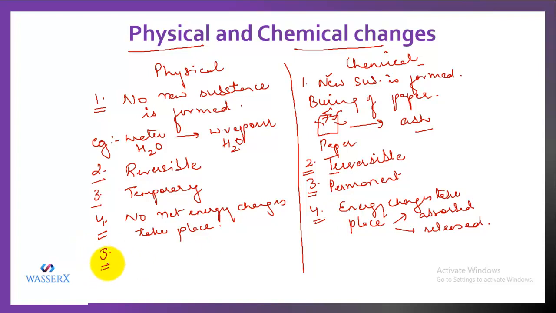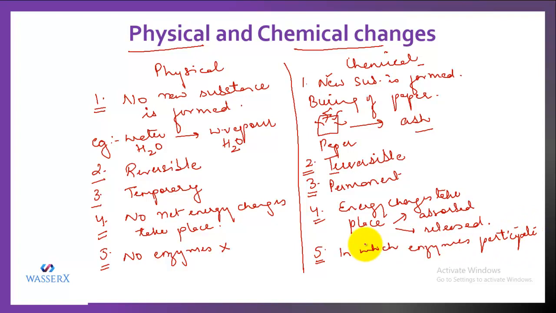Likewise, in a physical change, there is no involvement of enzymes. But when we talk of chemical change, there are certain chemical changes in which enzymes participate. So these are a few points of difference between physical and chemical change.